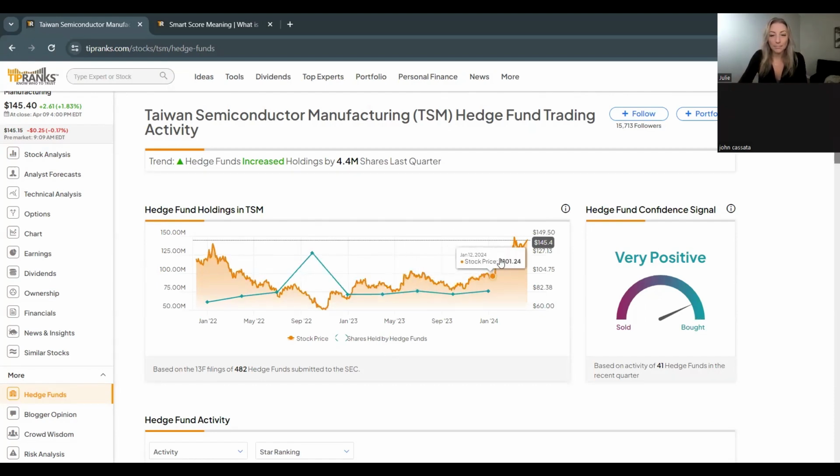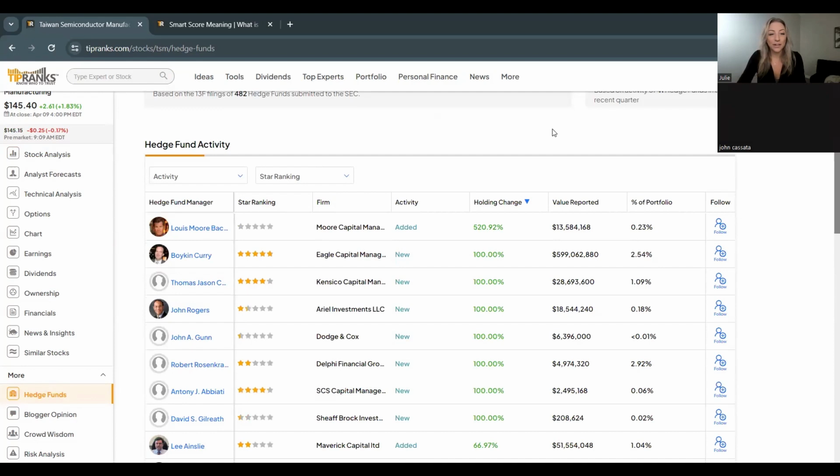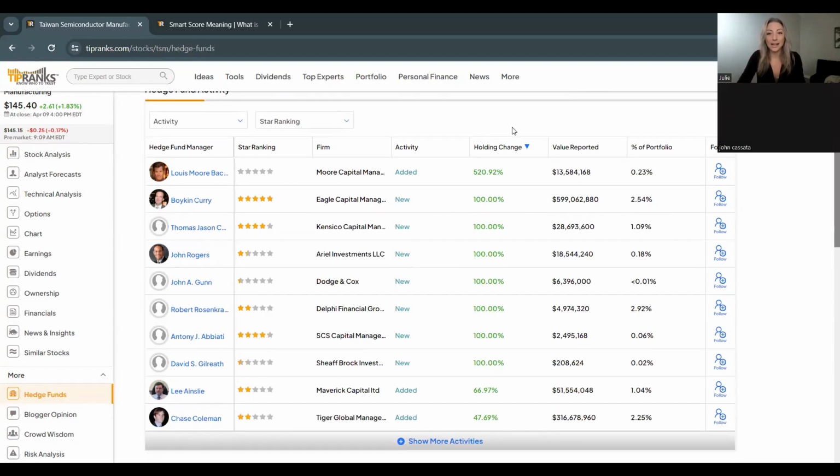It's going to show you a chart down below as far as what the stock price has been doing in relation to those hedge funds purchasing too. So you can see when the stock dropped here, we had hedge funds picking up a lot more shares as well. When we scroll down below, you're going to see that hedge fund activity, and it's going to let you know exactly what the hedge funds have been doing.